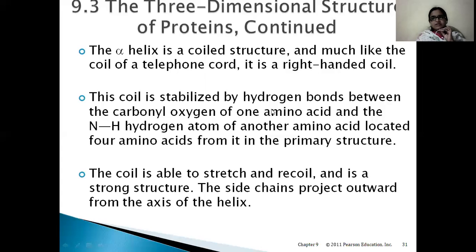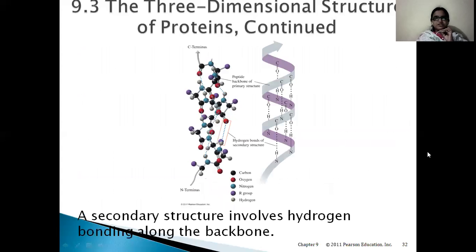But here we can understand that in the sequence of amino acids there will be bonding between the first amino acid and the fourth amino acid. The bonding will be between the carbonyl oxygen of the first amino acid and the hydrogen of the amino group of the fourth amino acid. The coil is able to stretch and recoil and is a strong structure. So this alpha helix structure is stretchable and it can undergo recoiling. The side chains project outwards from the axis of the helix.